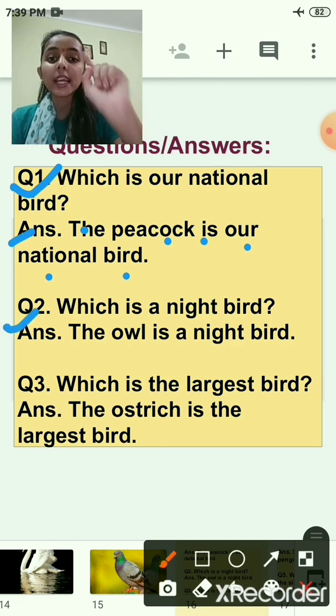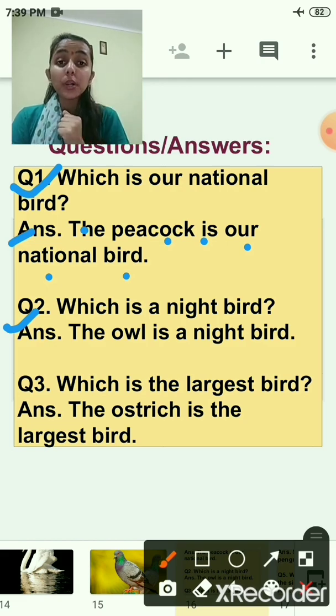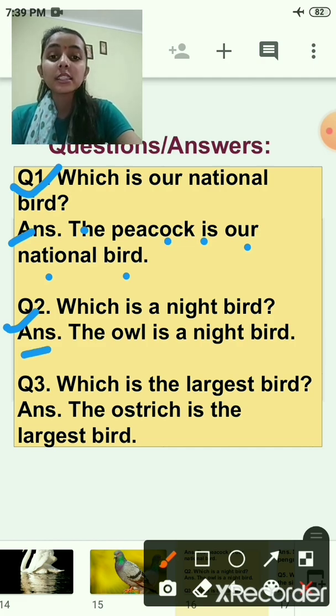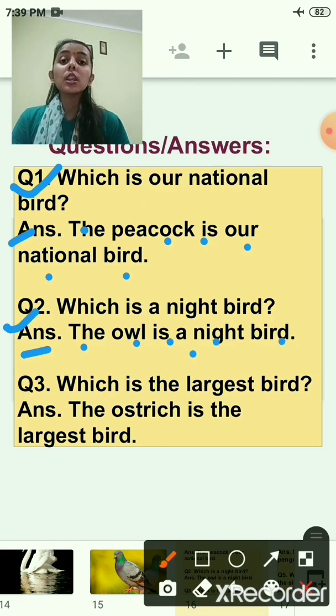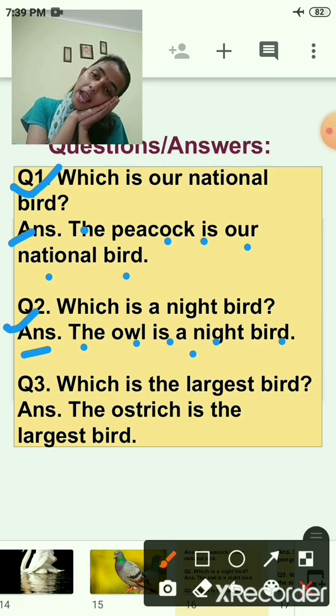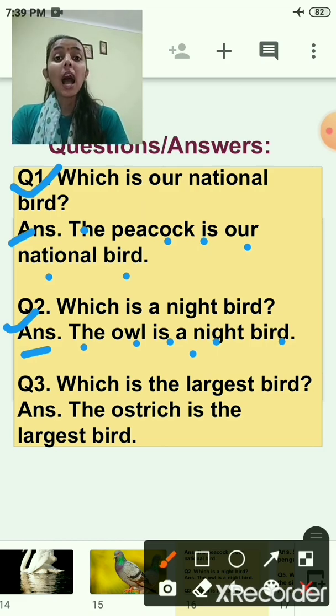Now second question. Which is a night bird? Yes, owl. The answer is the owl is a night bird.